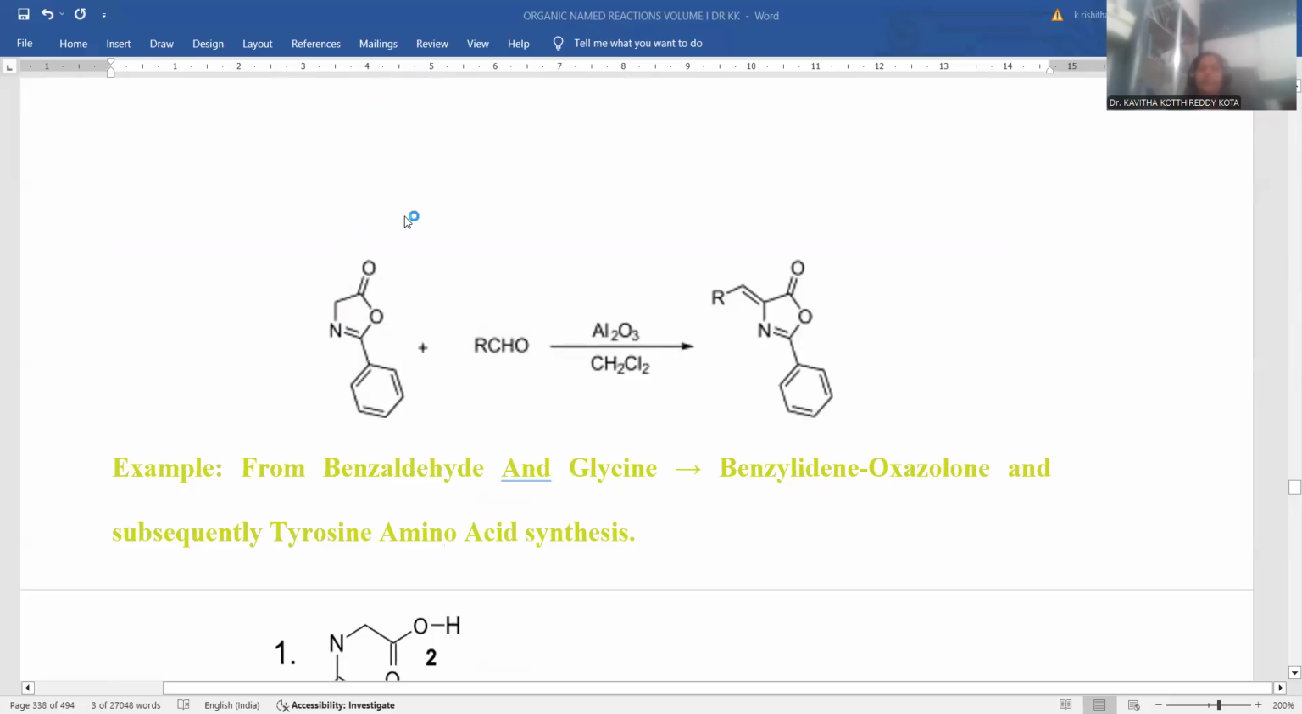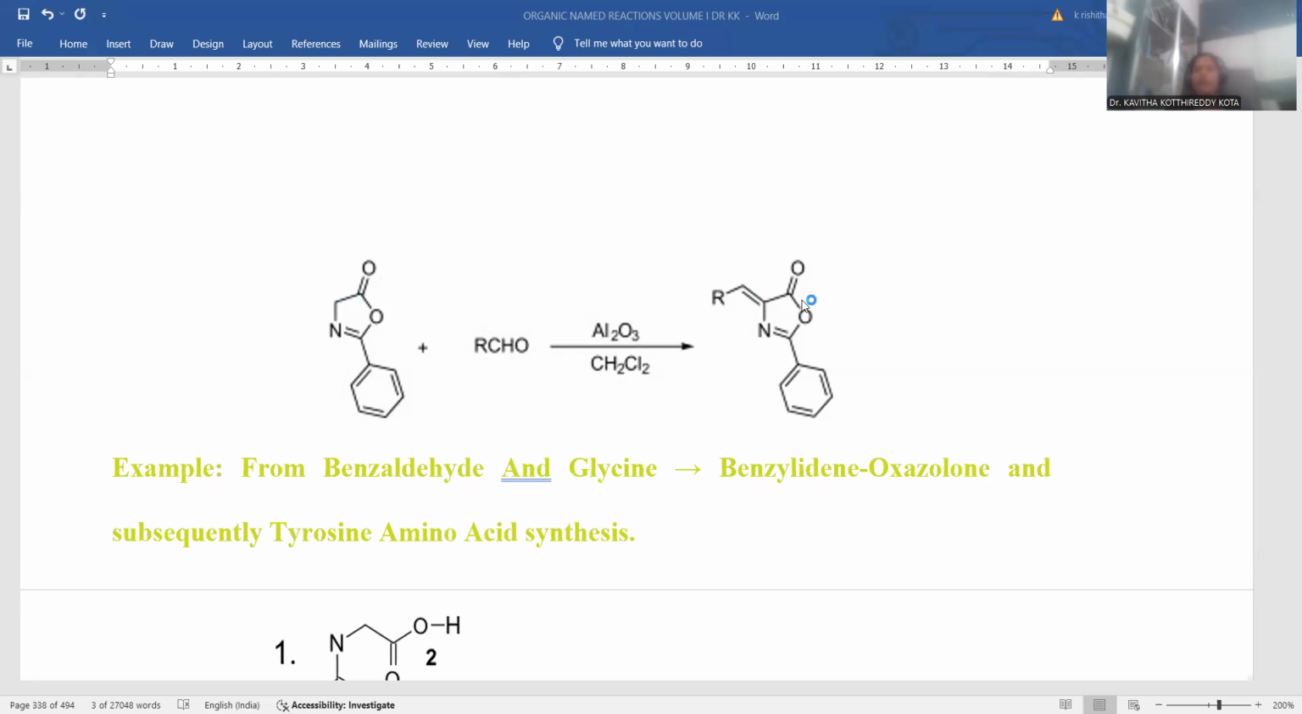This is another example. This is already existing azlactone. Starting with azlactone, you are going to synthesize the kind of molecule which is called alpha amino acid. For that purpose, aldehyde is treated. What will aldehyde do? Aldehyde will go for the condensation over the active methylene carbon. Whenever condensation is carried out, a double bonded compound will be originated.